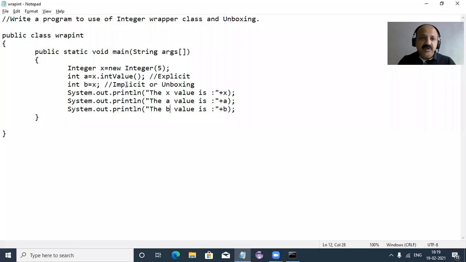In a very simple way I have explained what unboxing is. It automatically converts a wrapper type to its corresponding primitive type. Here the Integer wrapper class is converted to the simple int primitive data type. That is the intValue, and the compiler takes this statement internally and automatically. I think you understand.